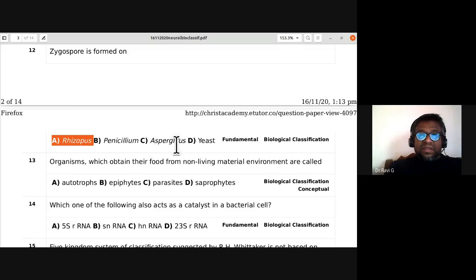Penicillium has conidia, Aspergillus is different, yeast is budding. So zygospore is formed in Rhizopus. So the 12th one, A is the answer.